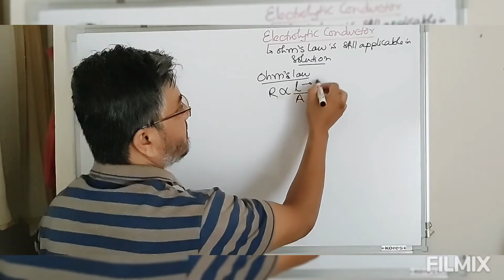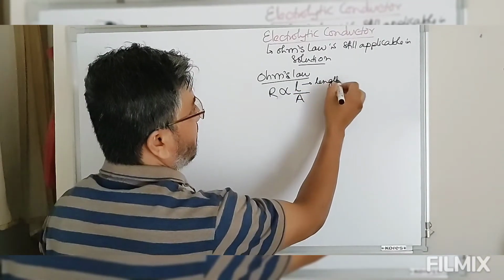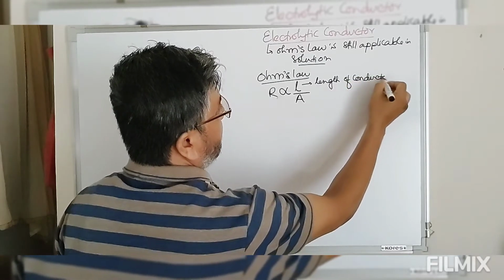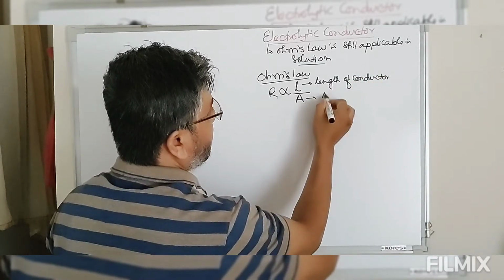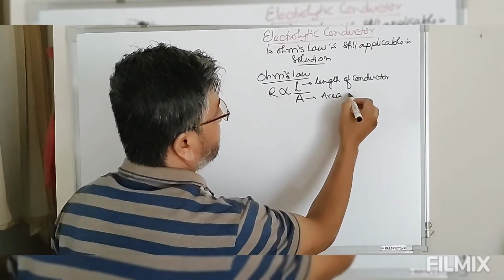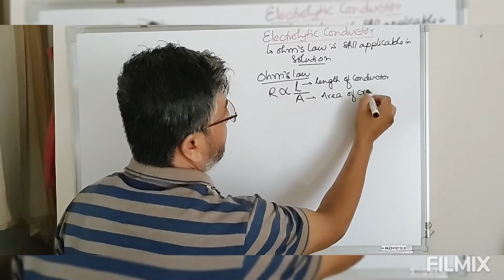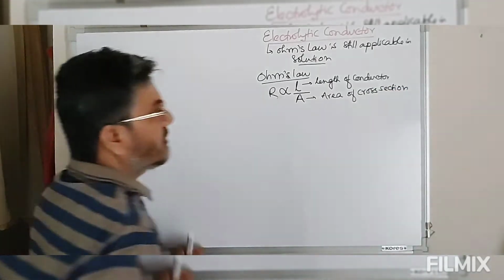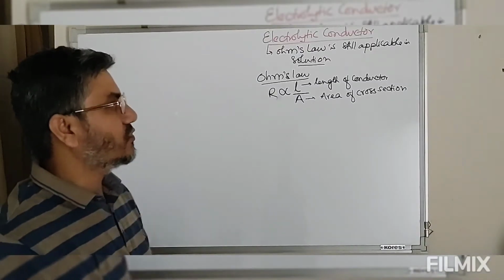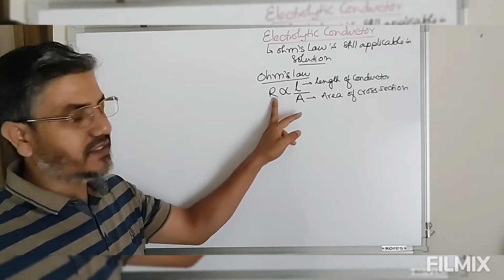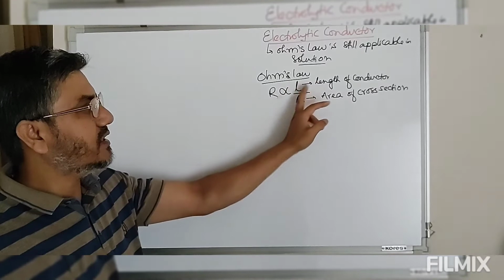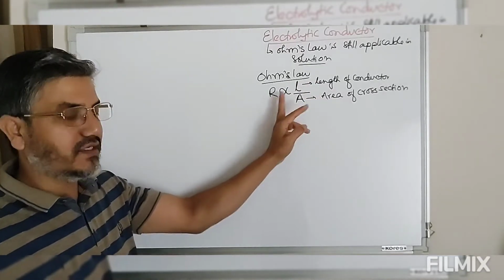Here l is the length of the conductor and A is the area of cross section. So if we increase the area of cross section, the resistance will decrease. If the area of cross section is decreased, resistance will increase. If the length of the conductor is increased, resistance will increase, and vice versa.